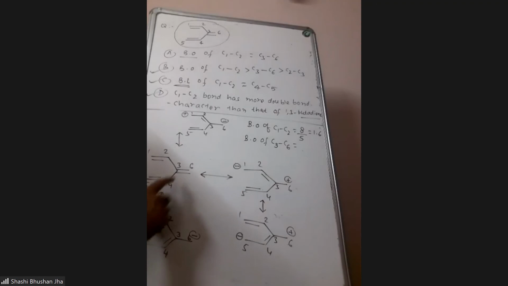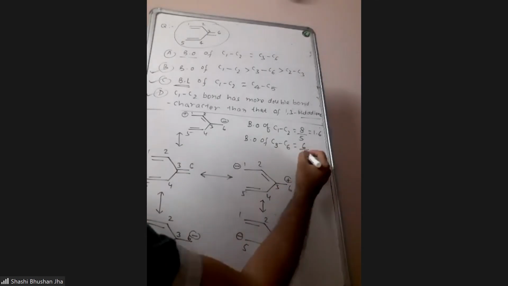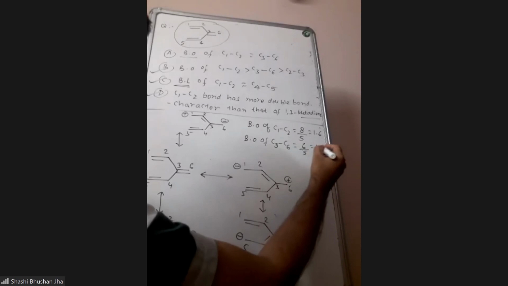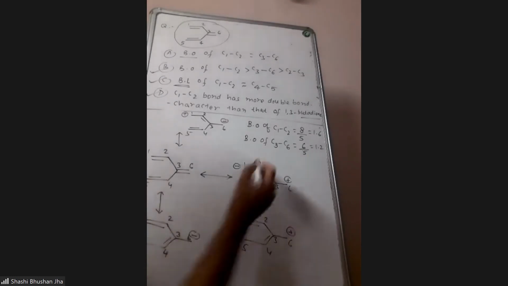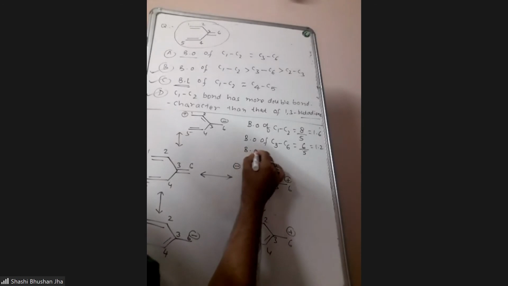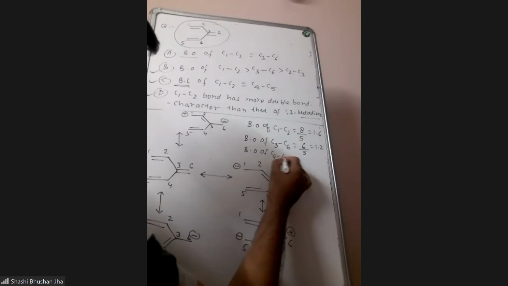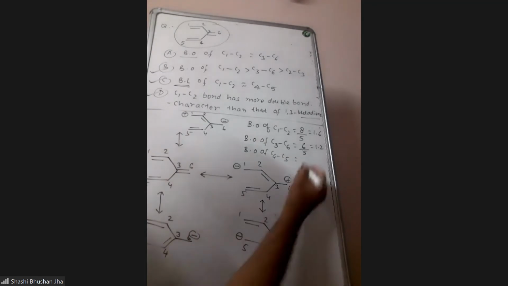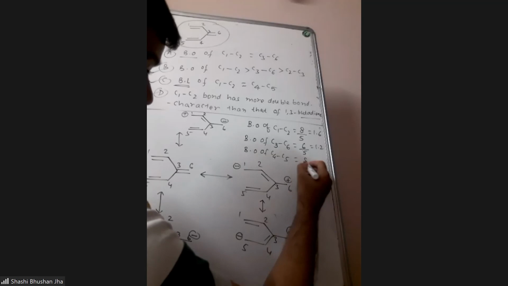For C3-C6: 1 plus 2, 3, 4, 5, and this is 6, so it is 6 by 5, 1.2. And you calculate for C4-C5: 2 plus 2, 4, 6, 7, 8. So it is again 8 by 5.